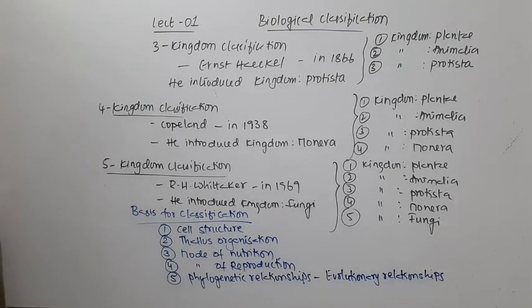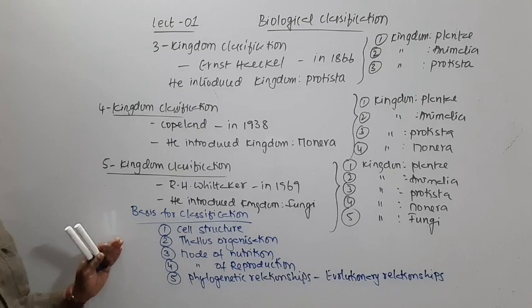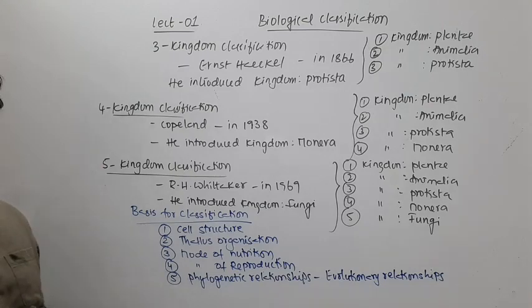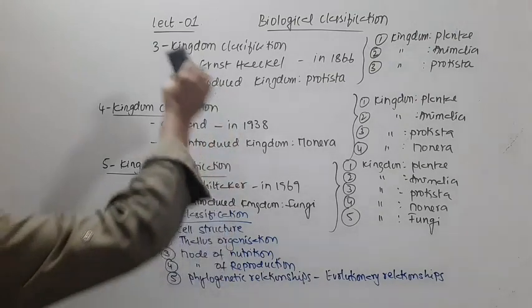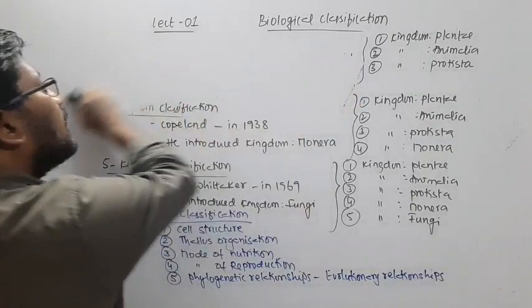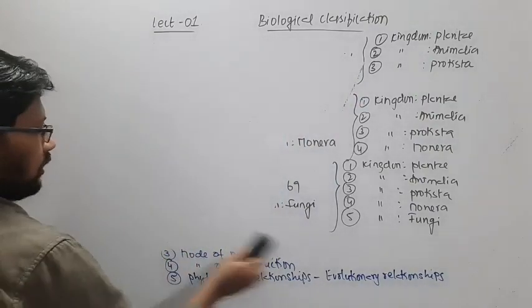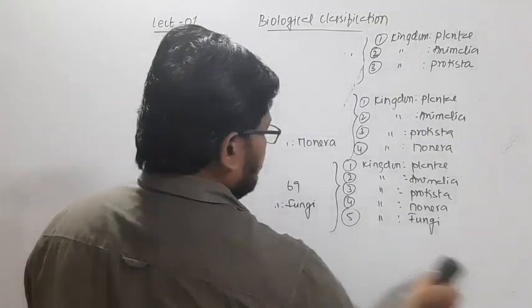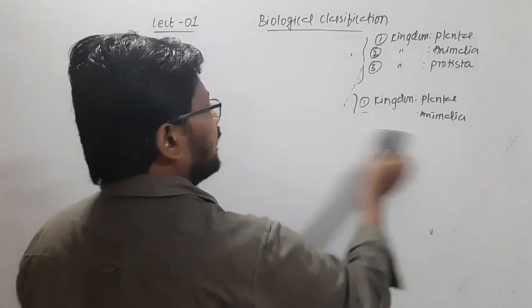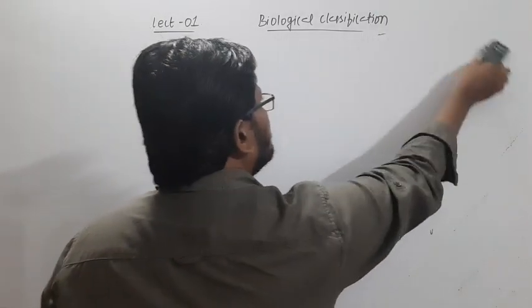Now, I told you that after the five kingdom classification, the six kingdom classification came, and then seven kingdom, and even an eight kingdom classification is almost ready. After these, let's see the present scenario.